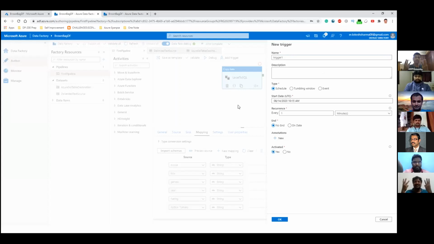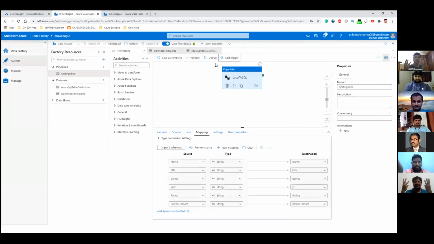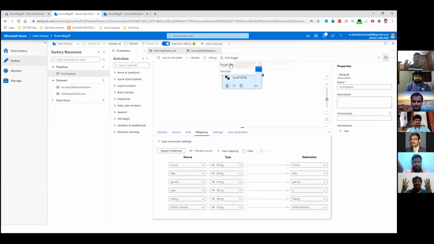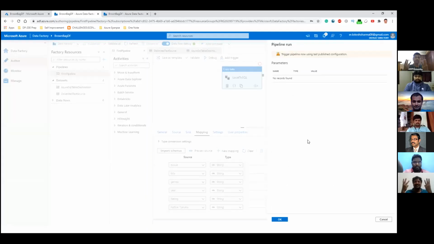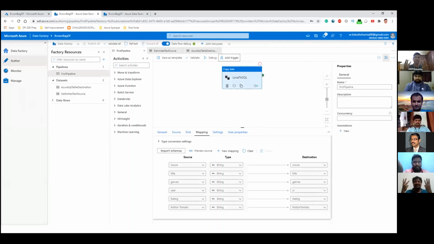So we don't want to set a schedule for this. So let's come out of it, and close this window as well. What we want to do is trigger now. So let's do the trigger now, and we just have to click on this OK button. So the pipeline execution has started.